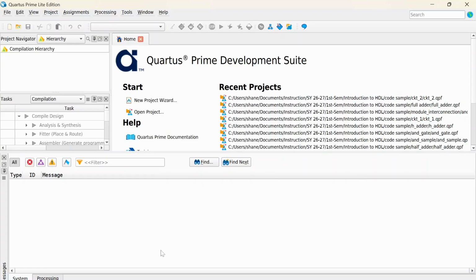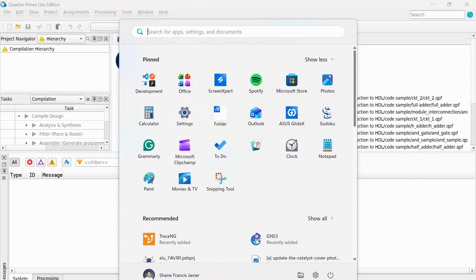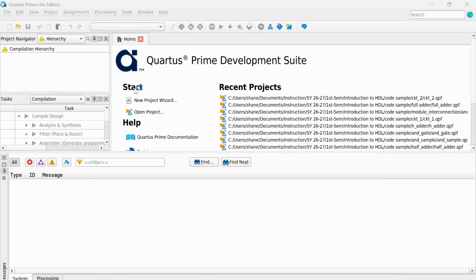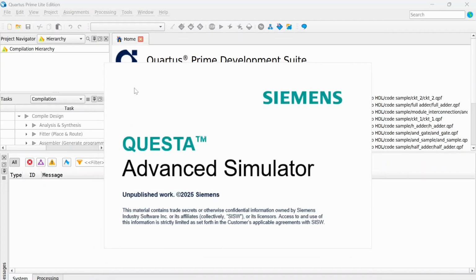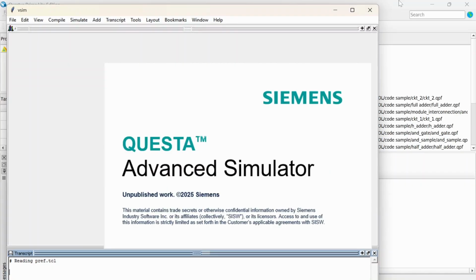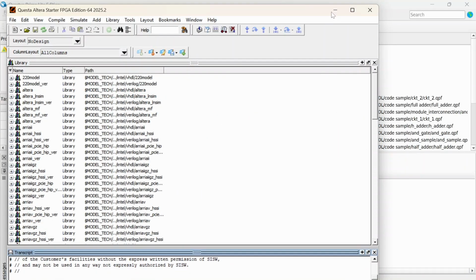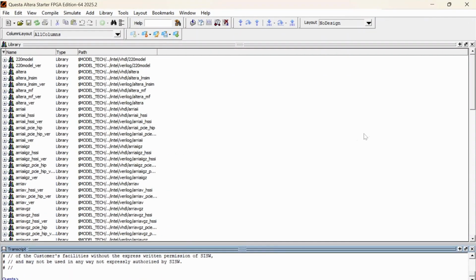And if you try to open the Questa, it is also starting. So that is our tutorial for initial setup of the Quartus Prime Lite and Questa Altera Starter FPGA Edition simulation software.